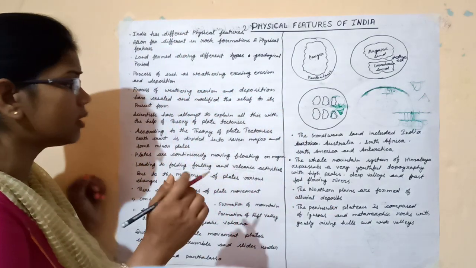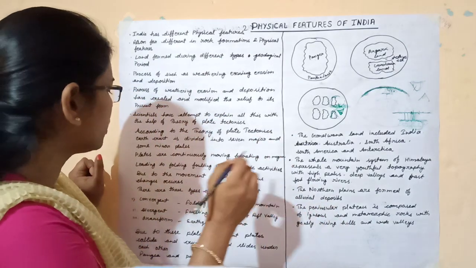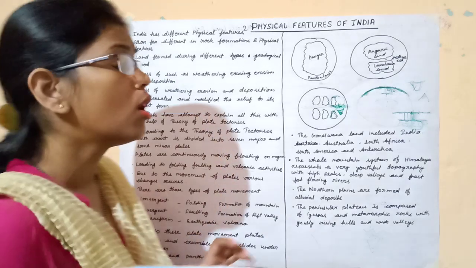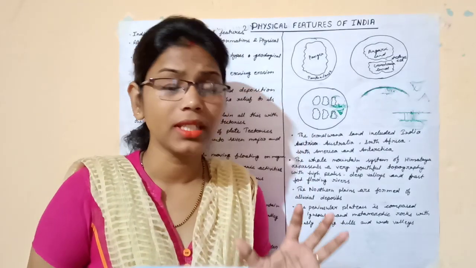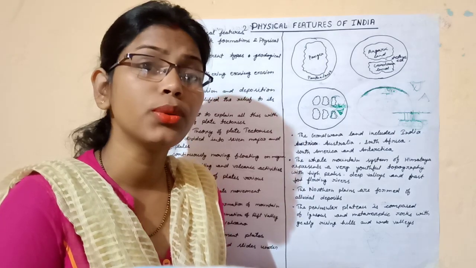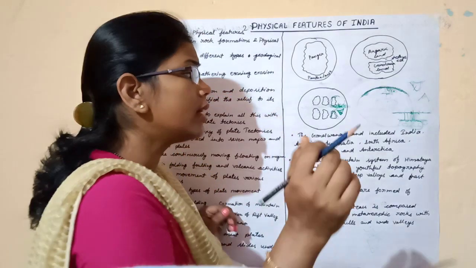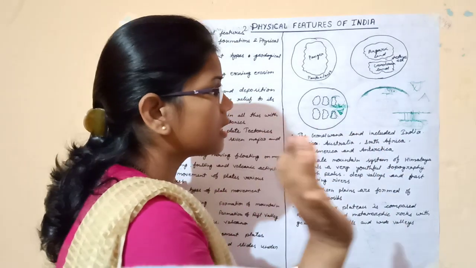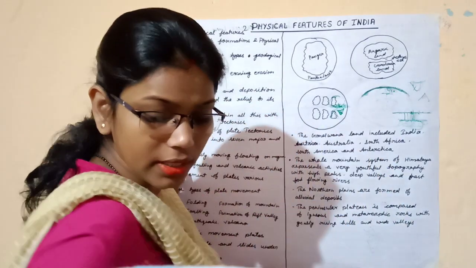Scientists have given the plate tectonic theory. Okay, what is plate tectonic theory, children? According to plate tectonic theory, our earth is divided into 7 major plates. Okay, children, concentrate here.